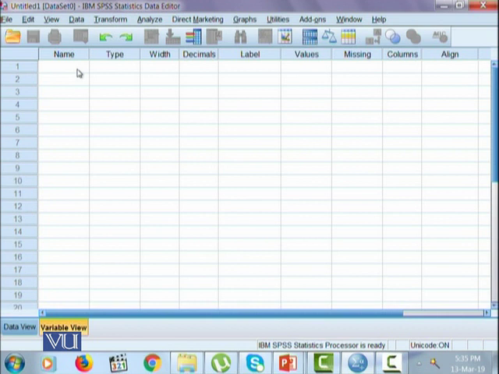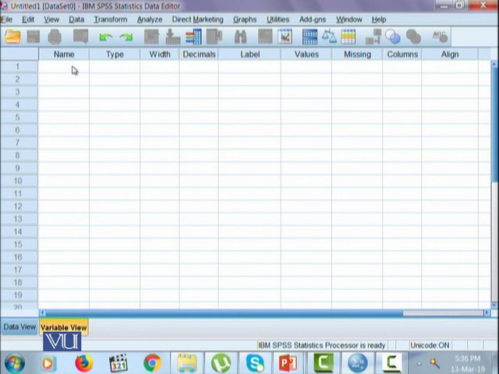But after that, any letter, number, a period, or a symbol like @, hash, underscore, or $ sign may be used. However, the name may not end with a period. All variable names must be unique. Duplicates are not allowed in SPSS.